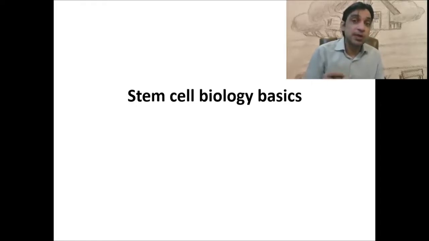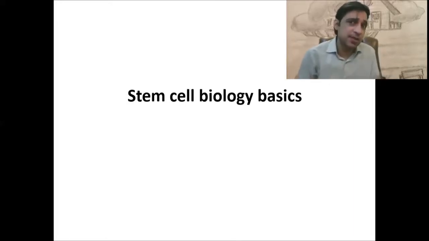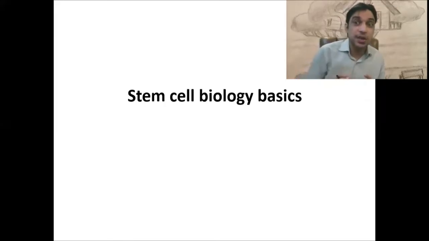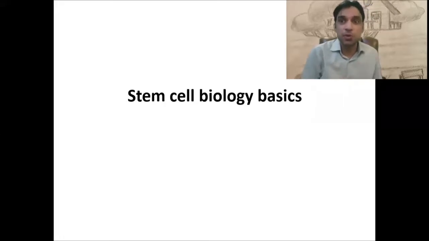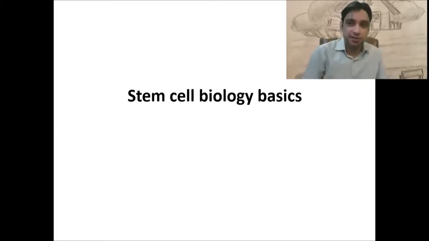Your bone marrow cells are able to produce a large number of cells. Bone marrow cells are able to produce red cells. The answer is yes. They are able to produce white blood cells. The answer is yes. Platelets, the answer is yes. So all the cells are coming from one single source, and those cell sources are present within the bone marrow. So we do have the potential, but that is not the kind of stem cell which is present in the embryo. The stem cell present in the embryo has more potential of becoming everything.